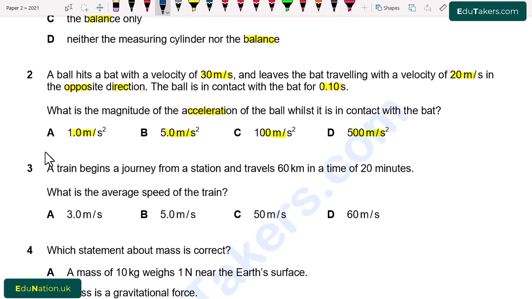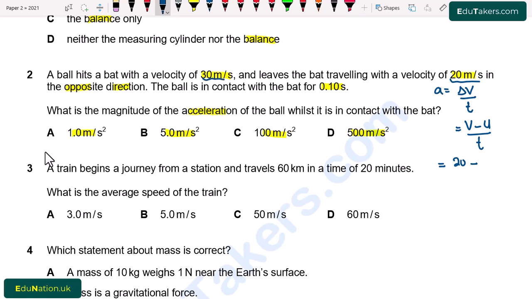I use the definition of acceleration, that acceleration is equal to change in velocity over time. Change in velocity is v minus u over t. So it will be equal to final velocity, which is 20 meter per second, minus initial velocity, which is 30 meter per second.